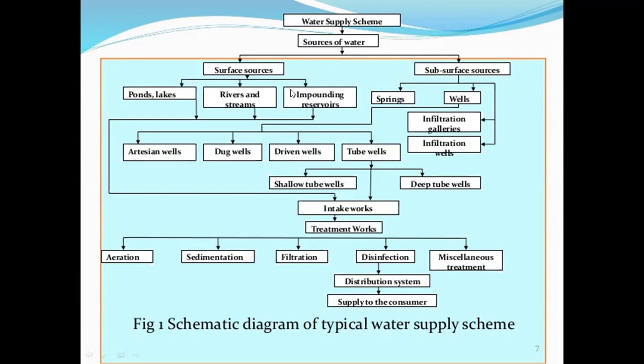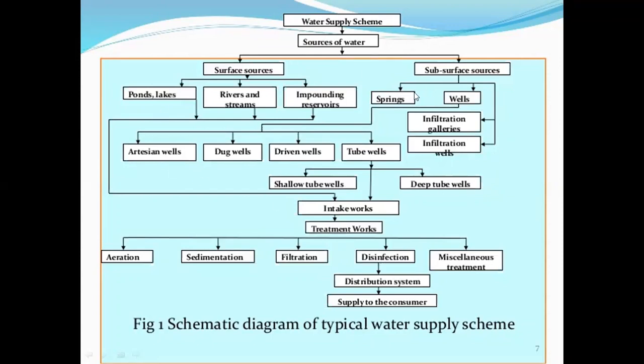Subsurface sources are springs, wells, infiltration galleries or infiltration wells. The types of wells are artesian wells, dug wells, driven wells and tube wells. The types of tube wells are shallow tube wells and deep tube wells. These are the sources of water.